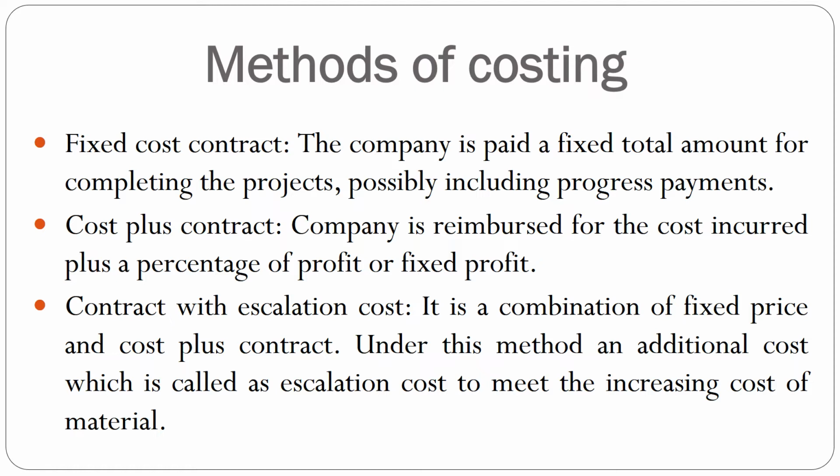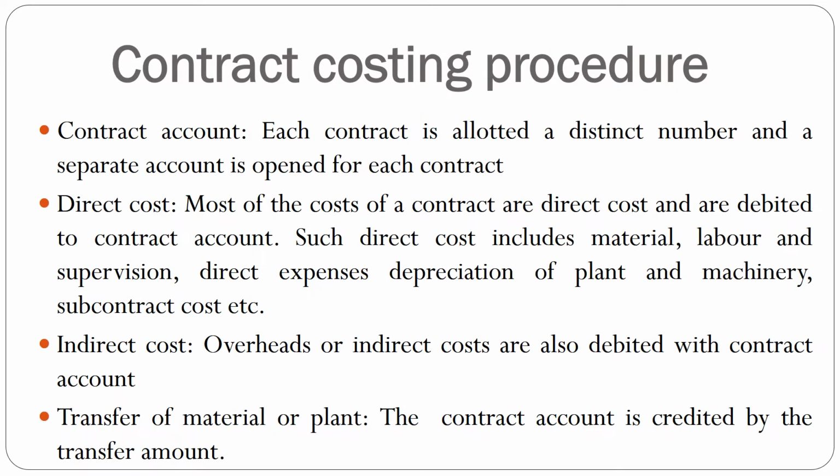Then another method, that is contract with escalation cost. Here the technical term escalation means increasing cost. There is a chance that the cost of material in the open market will increase, and according to the change in the price of material in the market, an additional clause can be included in their agreement to take an amount of increasing cost, which is called escalation cost, to meet the increasing cost of material as per their agreement. Then the contract costing procedure, here it is.